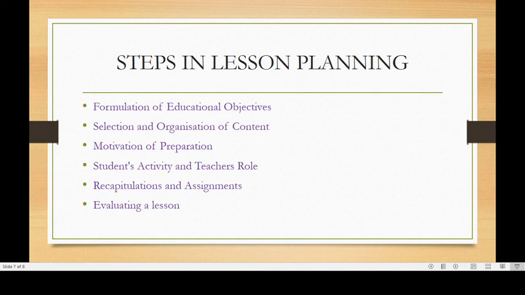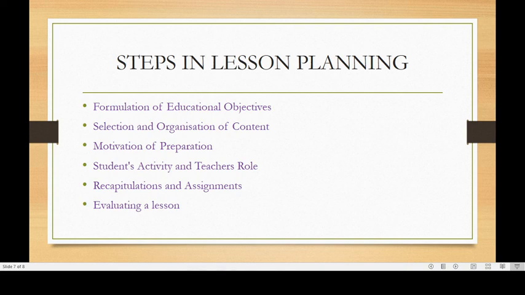Next is motivation as a means of getting a lesson underway. In this sense, motivation means ways of getting a lesson started, getting a lesson off the ground, so to say. A teacher can motivate the pupil for the new lesson by the use of objects, by opening with a starting statement or question. We can also use sociodrama. We can start a lesson by posing a problem. We can also start it by using a film strip or films, or write something on the blackboard. So there are various ways to start the lesson.